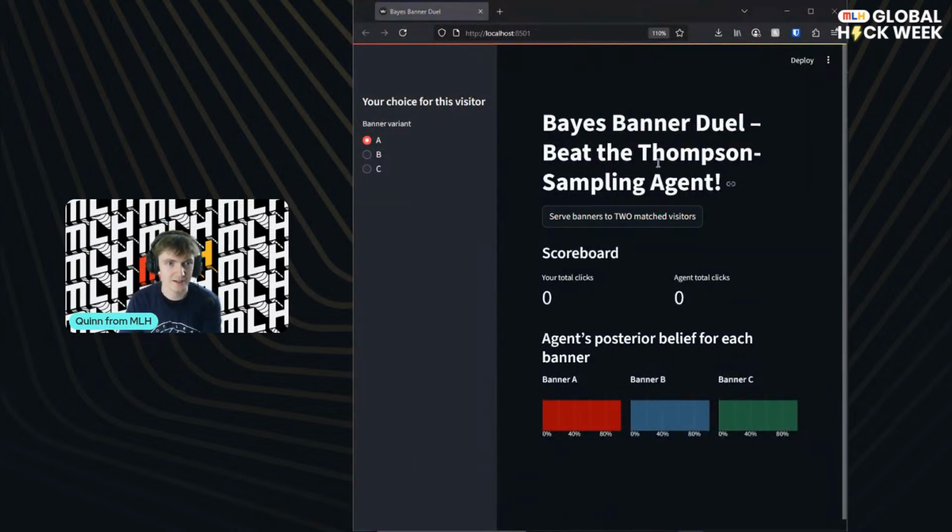Like I said, it's a very simple Streamlit app, and what we've got is an agent which is using Thompson sampling, and maybe it's helpful for me to talk through how that works first. Just finding it in my notes because I wrote it up in a nice and intuitive way. Okay, yeah. It's a 4-part algorithm, and for each of the options we have, 3 different banners as we discussed, we know secretly that A is the best. But let's say the agent doesn't know that, and it's trying to work out which banner is best.